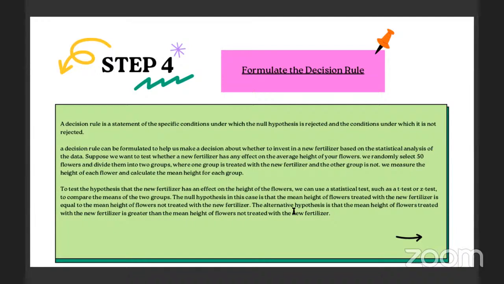The null hypothesis in this case is that the mean height of flowers treated with the new fertilizer is equal to the mean height of flowers not treated with the new fertilizer. The alternative hypothesis is that the mean height of flowers treated with the new fertilizer is greater than the mean height of flowers not treated with the new fertilizer.